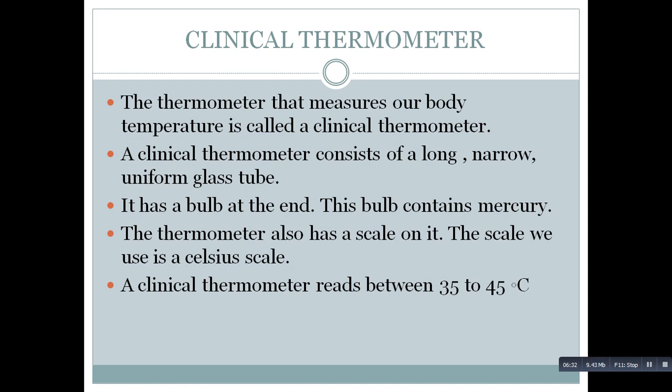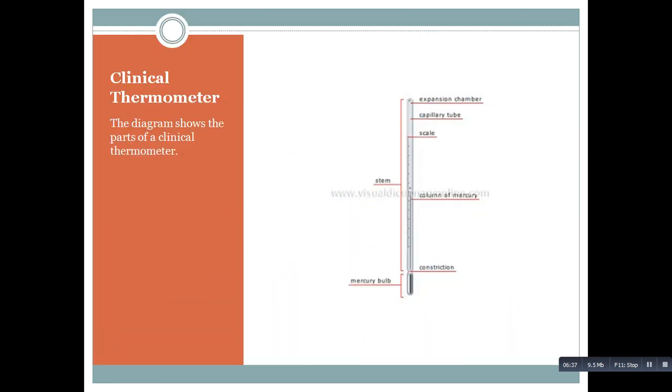Now see children, this picture shows you the diagram of a clinical thermometer. Now towards the end, can you see a mercury bulb there? A bulb is seen. That is called a mercury bulb. Usually all the thermometers have mercury in them. This mercury will rise. Can you see a small line, the column of mercury? And a glass stem is also there. Inside the glass stem you have the column of mercury.